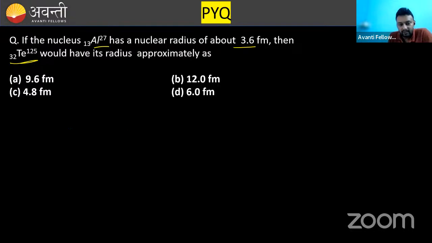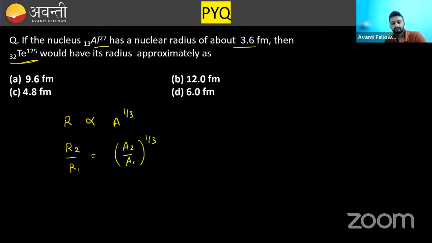Everybody knows radius is directly proportional to A raised to the power 1/3. Now, the ratio of radius R2 by R1 will be A2 by A1 raised to the power 1/3. Clear?